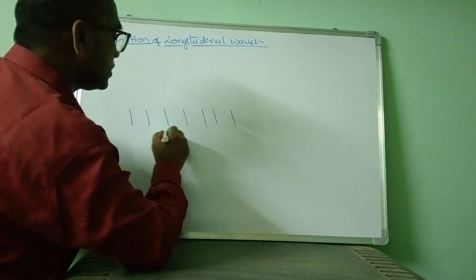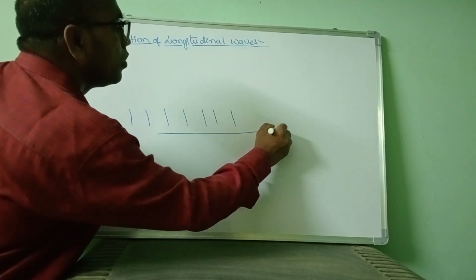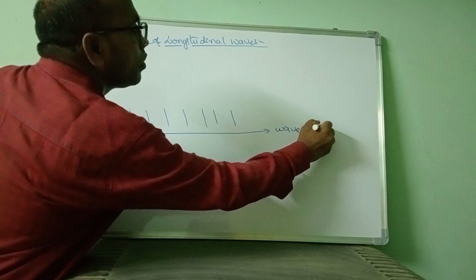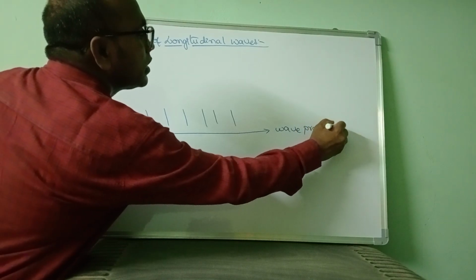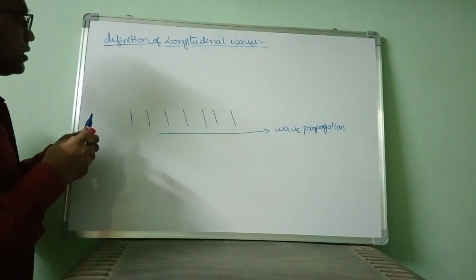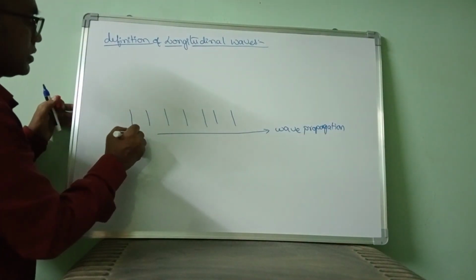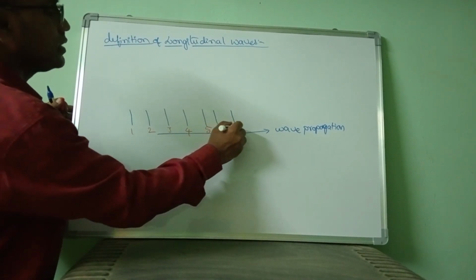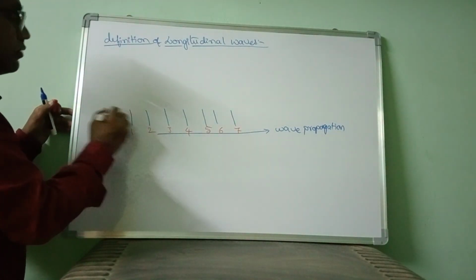Suppose this is the direction of wave propagation. Suppose this is the first particle, second, third, fourth, fifth, sixth, seventh, like this. These particles are vibrating.